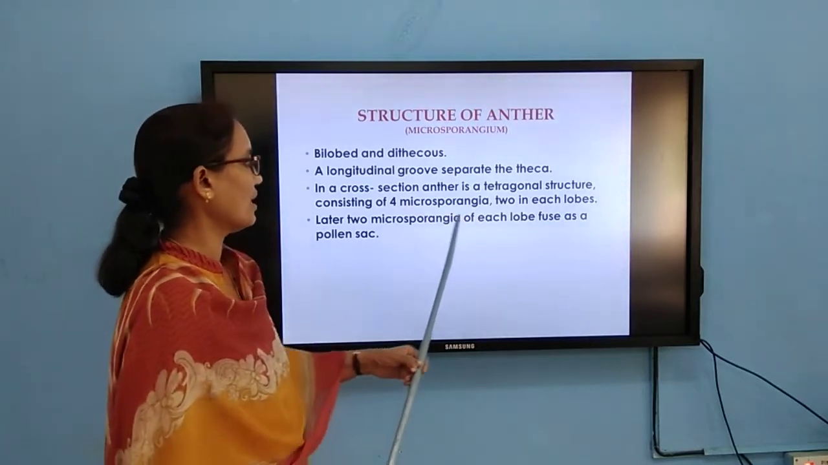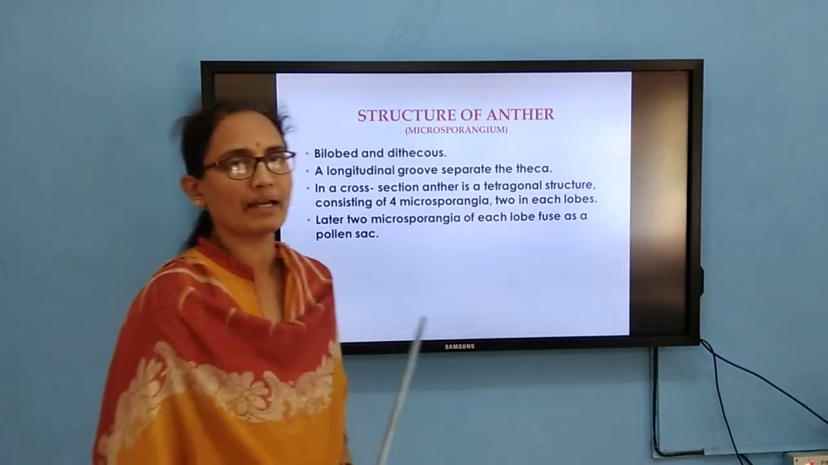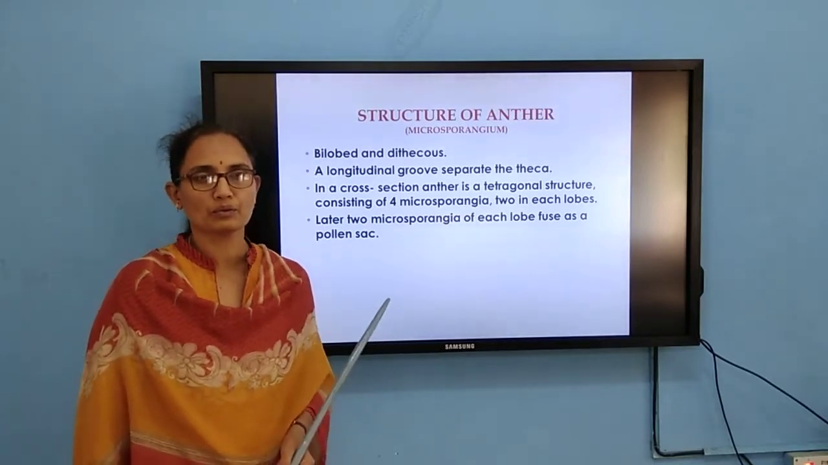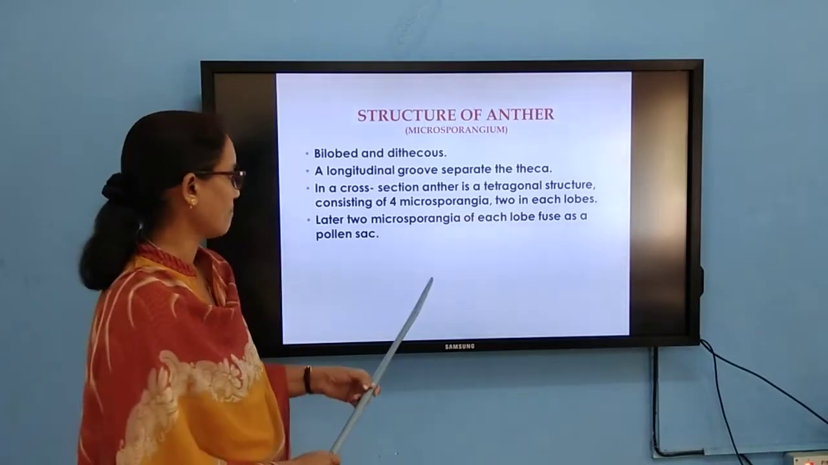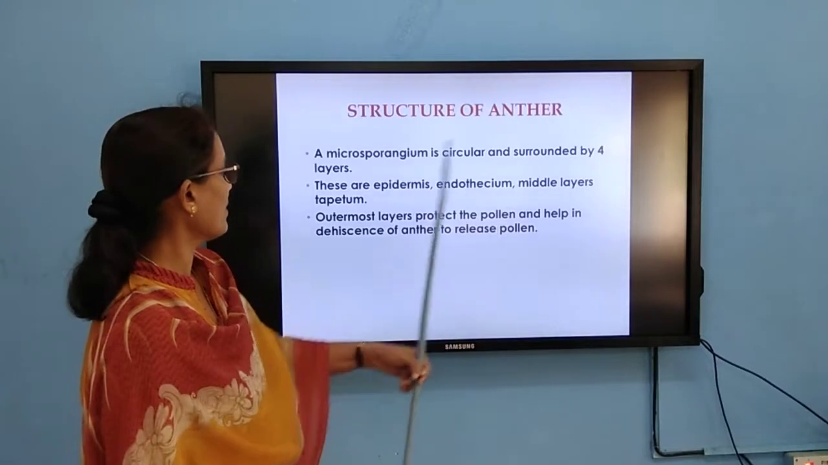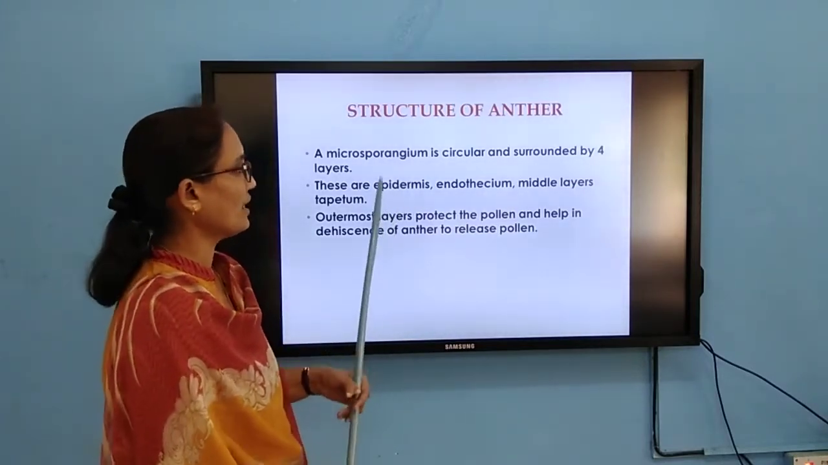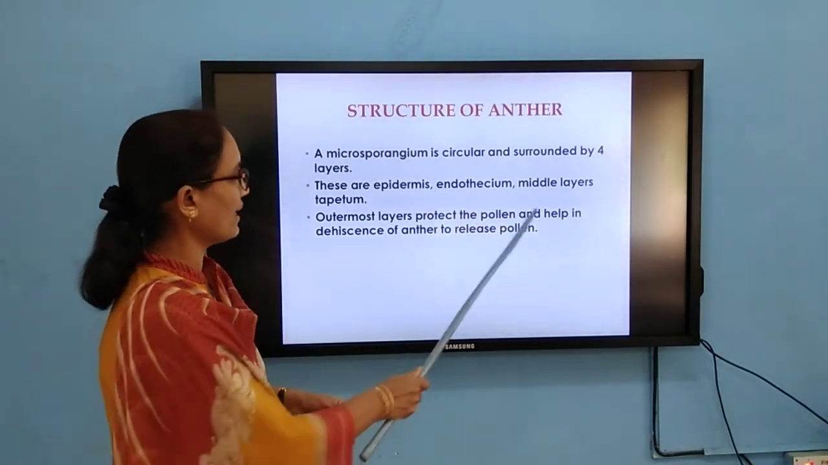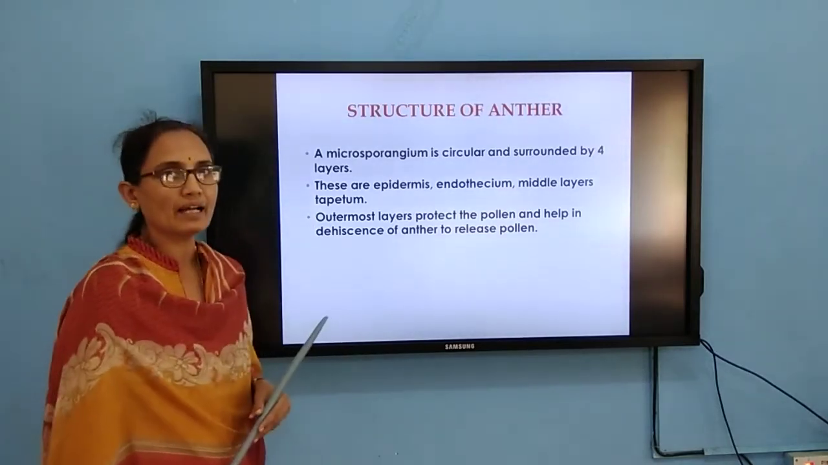These microsporangia, when they mature, develop into pollen sacs. The pollen sac consists of pollen grains. A microsporangium is a circular structure and it is surrounded by 4 layers. What are those 4 layers? The outermost one is called the epidermis. Below this is the endothecium, below the endothecium you can find the middle layers, and below the middle layers you can find the tapetum.